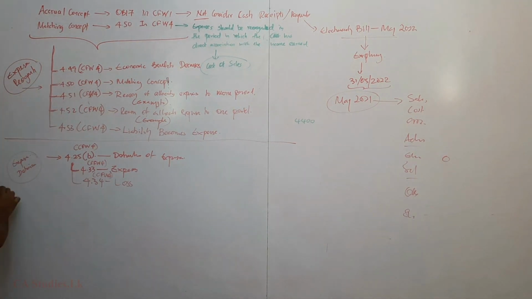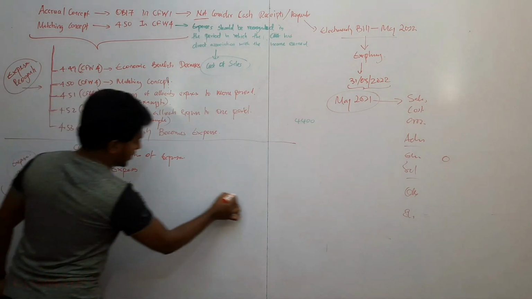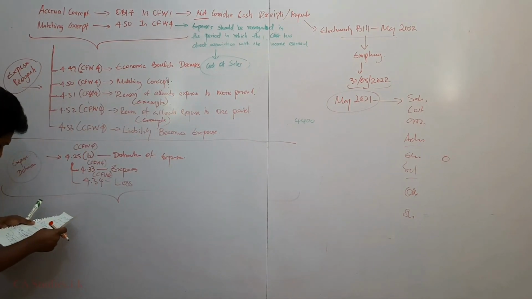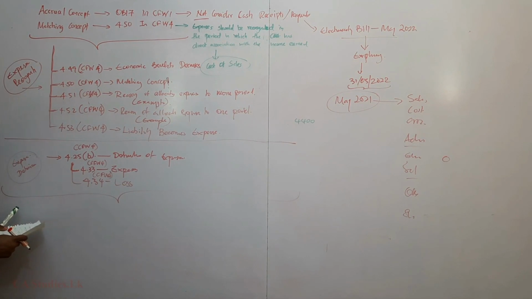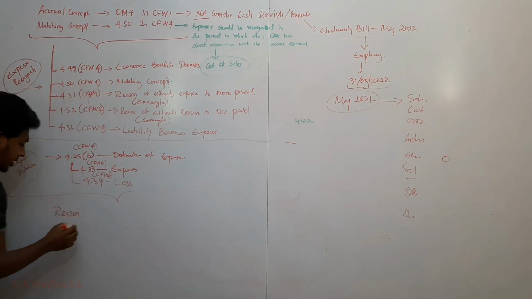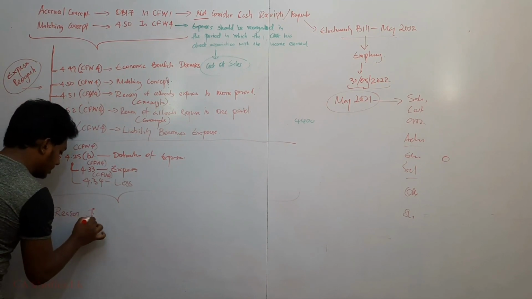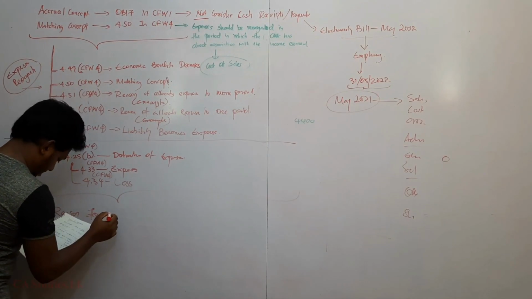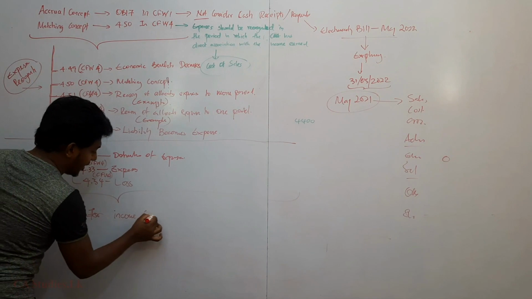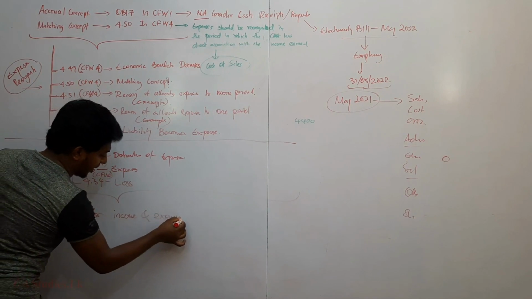Now, once you understand recognition of the expense and definition of the expense, we have to understand why income and expenses are very difficult to identify in the financial statement.